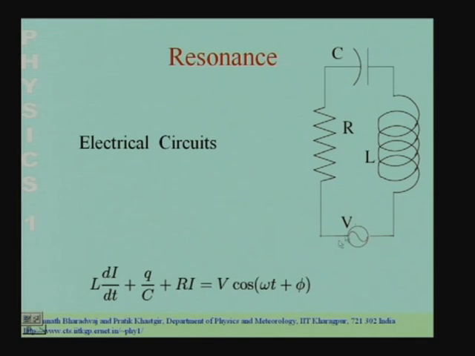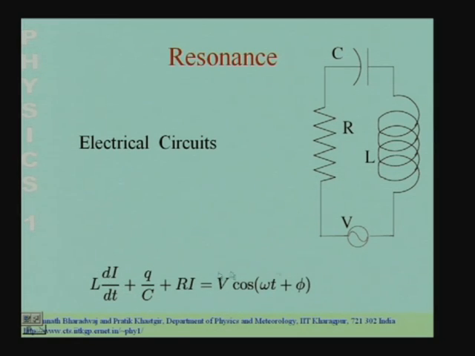This voltage should exactly be equal to the voltage across the resistance, R into I, the voltage across the capacitance, Q by C, where Q is the charge in the capacitance, I is the current in the circuit, and the voltage across the inductor, which is L into the time derivative of the current.